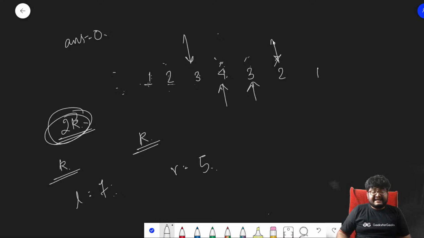Are they same? Is the sum same? No, right? So we can expand again. We can still expand on the left, so it will come to 2, and it will come to 1. What is the sum? 7 plus 2 is 9. And here 5 plus 1 is 6.